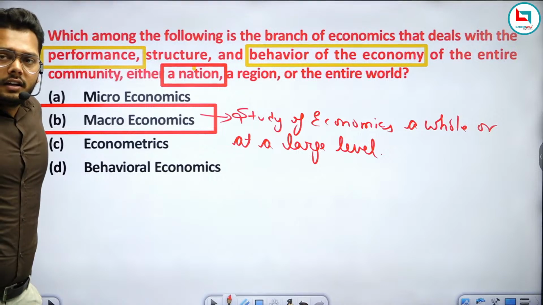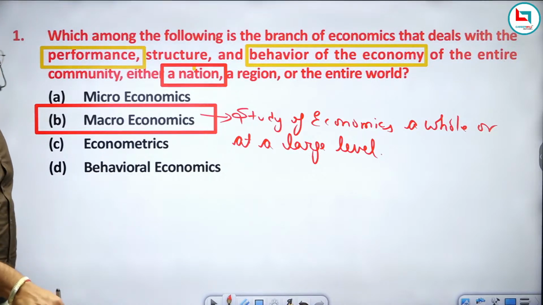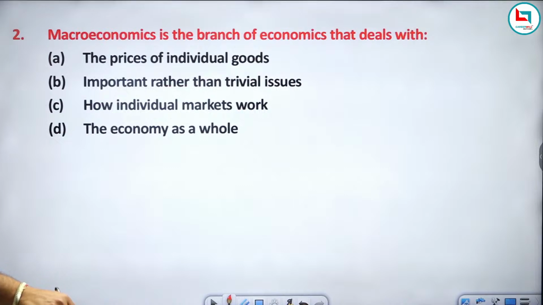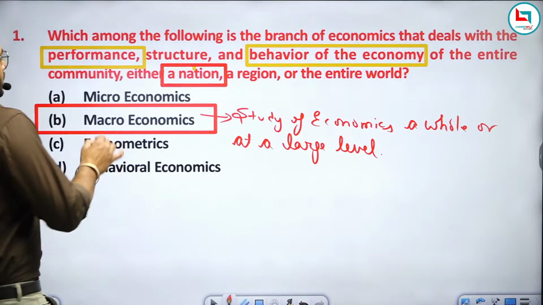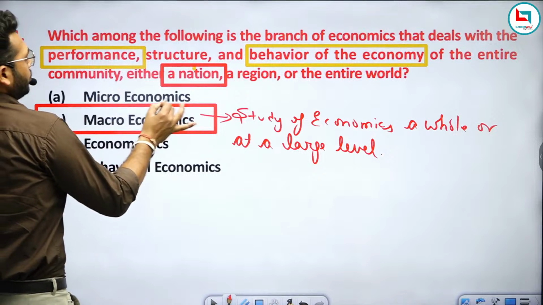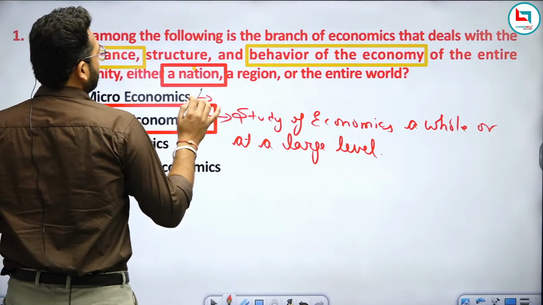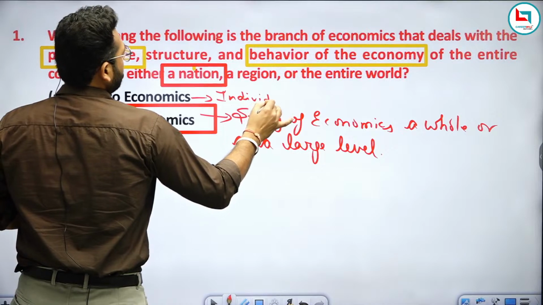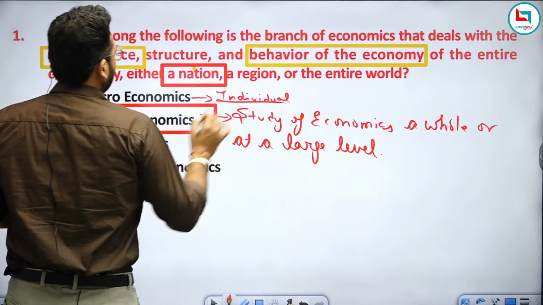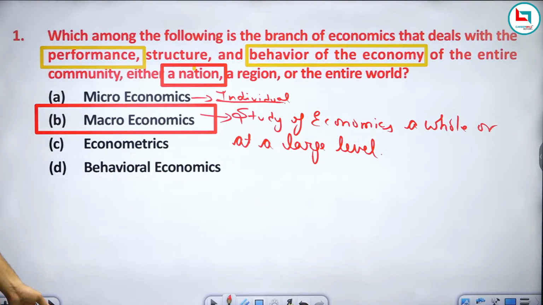Am I clear, everybody? So let's start our next question. I just want to confirm that microeconomics is the study of economics at the individual level.